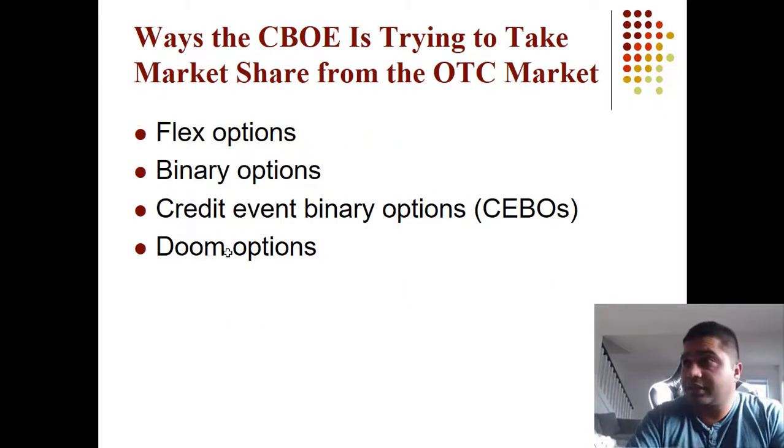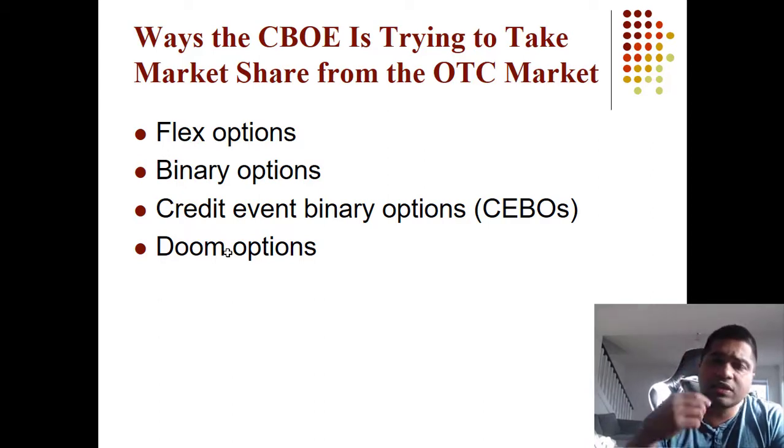Then there are different types of options. Like these are additional options that the exchange provides. So flex option means that it is like an over the counter option. So the number of contracts are flexed, the time of expiry is flexed. So it's not standardized. So it's a little bit like a customized option.